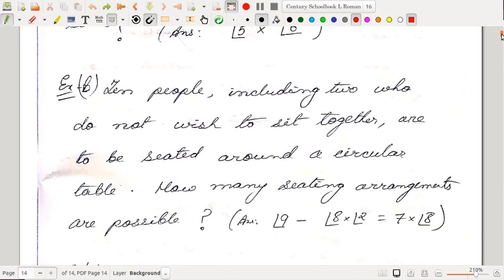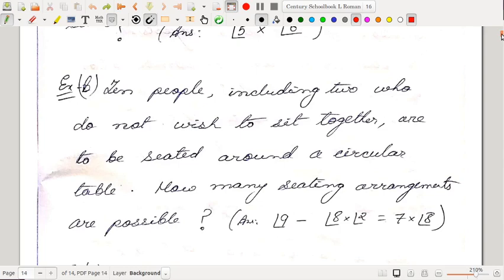Okay. Then another problem that I had given was 10 people, including 2 who do not wish to sit together, are to be seated around a circular table. How many sitting arrangements are possible? Okay. So first of all, we will do it using the subtraction principle. Okay. So we will see the complementary event. Okay. These two people do not wish to sit together. So let us see how many arrangements are possible if these two people are always sitting together.